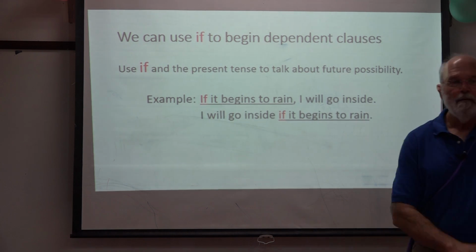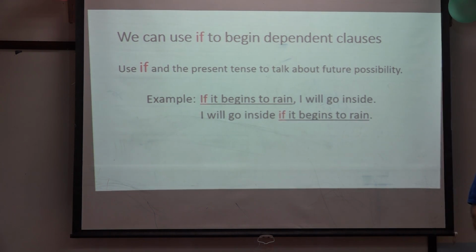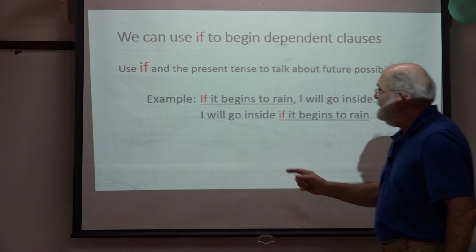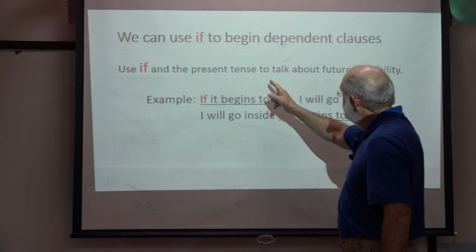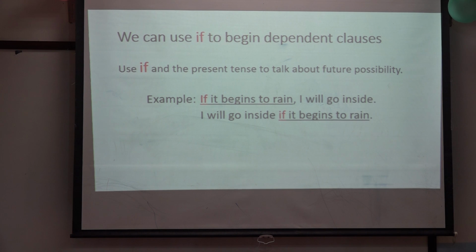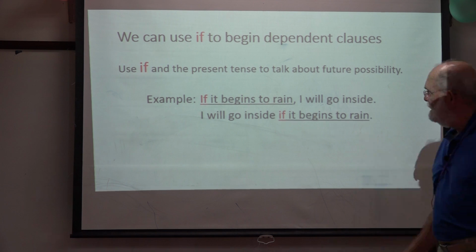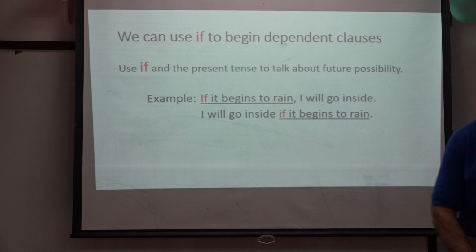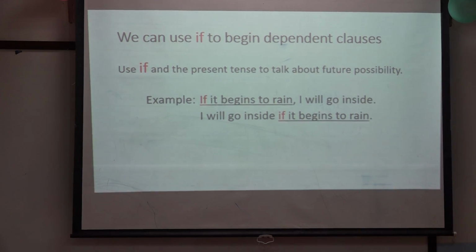And one more word to introduce a dependent clause. We can use if to introduce a dependent clause. We combine if with the present tense to talk about something that might happen in the future. There is a possibility that something will happen in the future. Here's an example. If it begins to rain, I plan to go inside.